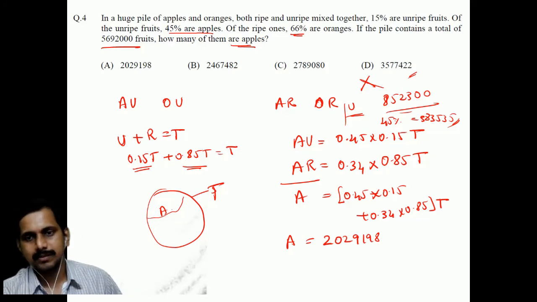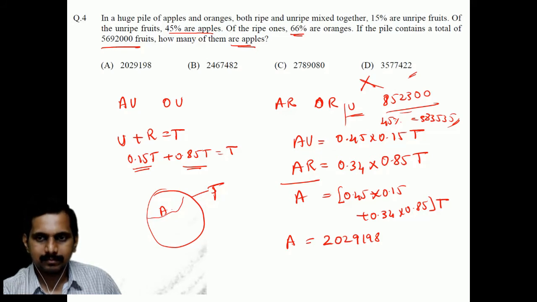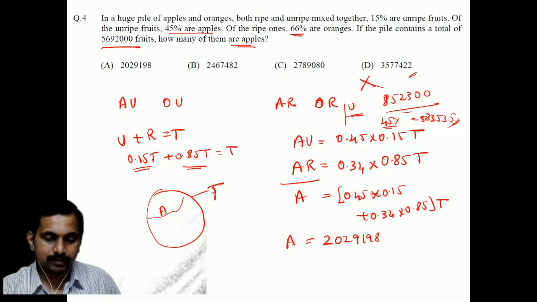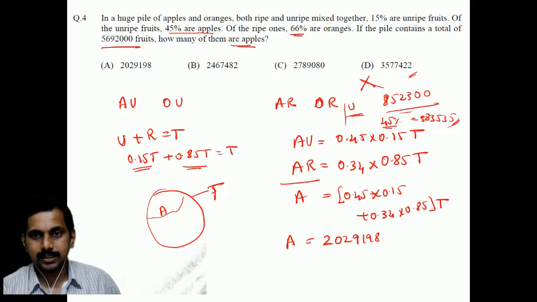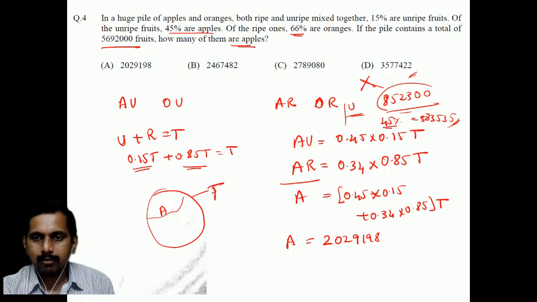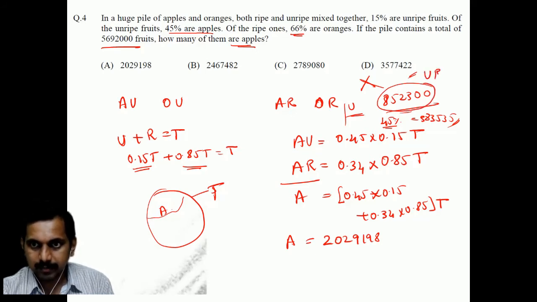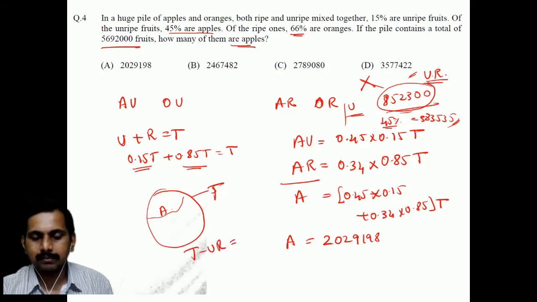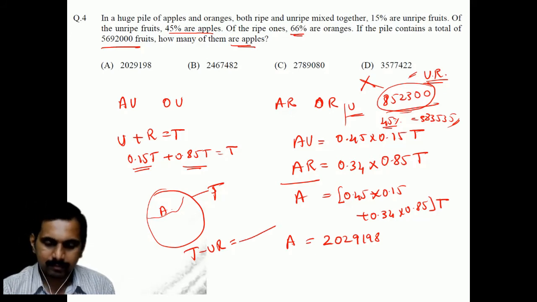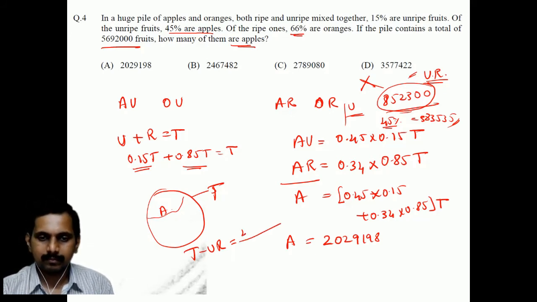Then the ripe apples. Of the ripe ones, I got 852300 unripe, right? So I subtracted it from the total number, so I got the ripe number of fruits. Correct. Total number minus unripe. Very good. Then I got the answer 4839700. Correct.